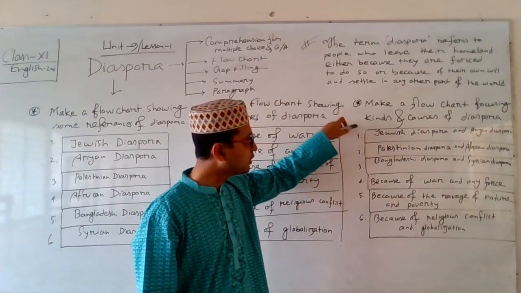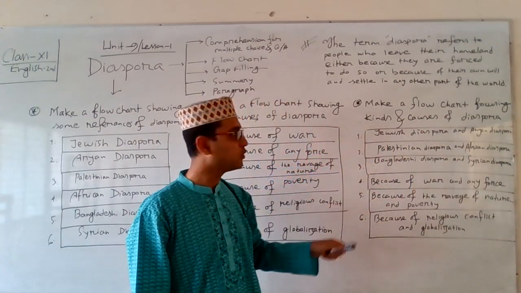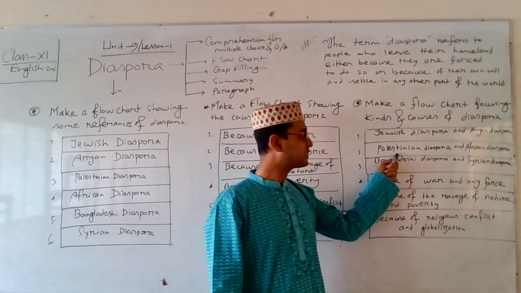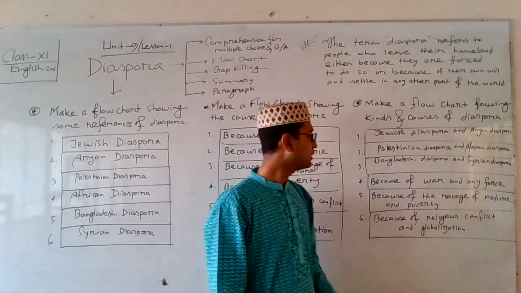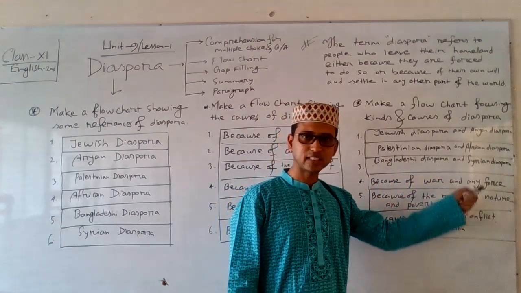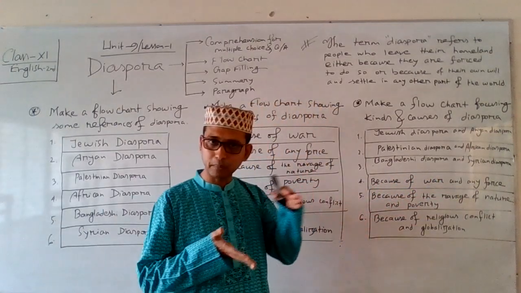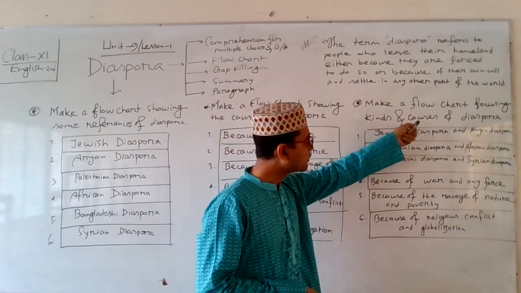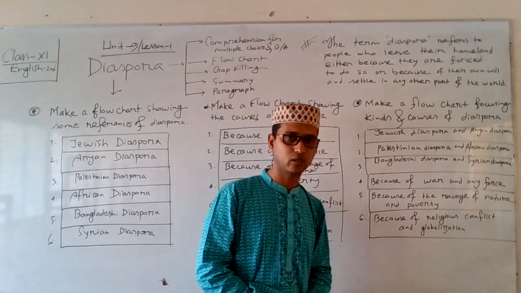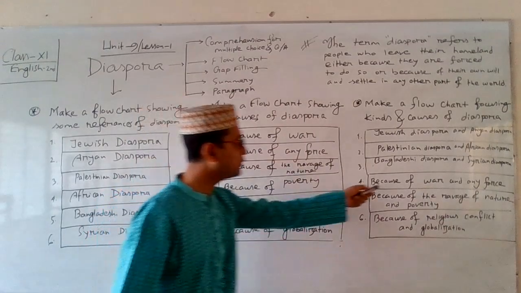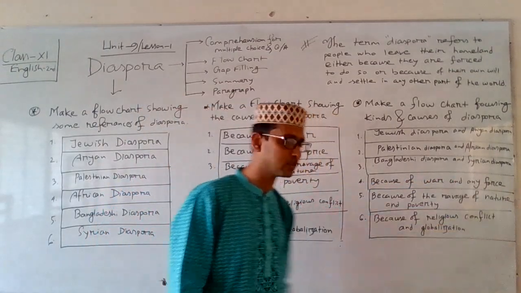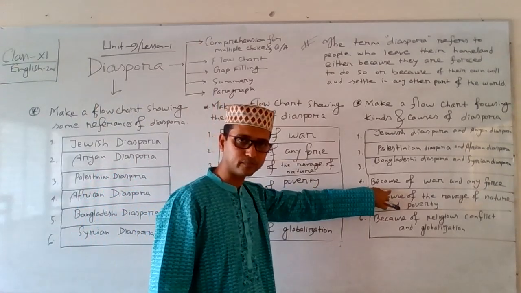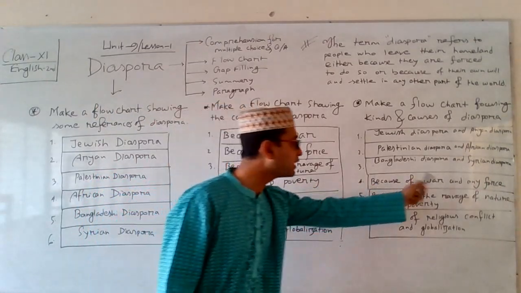Yes, by this time, 1, 2, 3. One, Jewish diaspora and Aryan diaspora. Two, Palestinian diaspora and African diaspora. Three, Bangladeshi diaspora and Syrian diaspora. We have completed the 3 kinds. Now, we will try to write down 3 causes. How? Yes, first one, because of war and any force. These first two have been combined into one.